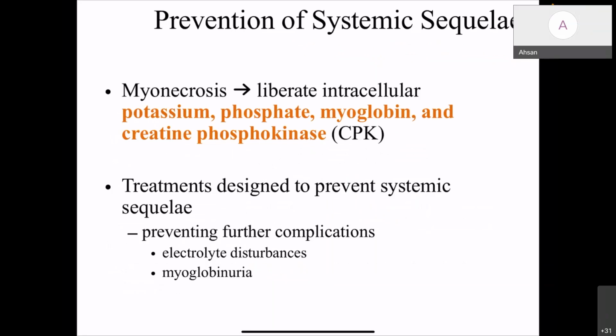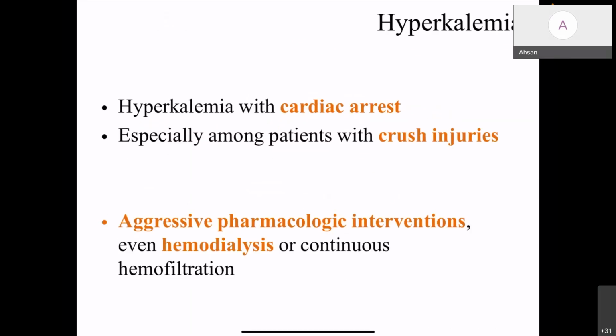Prevention of systemic sequelae of compartment syndrome. In compartment syndrome, muscle death happens, and this myonecrosis liberates intracellular potassium, phosphate, myoglobin, and creatine phosphokinase. Treatment is designed to prevent systemic sequelae, preventing further complications, electrolyte disturbances, and myoglobinuria. Hyperkalemia can even cause cardiac arrest, especially among patients with crush injuries.